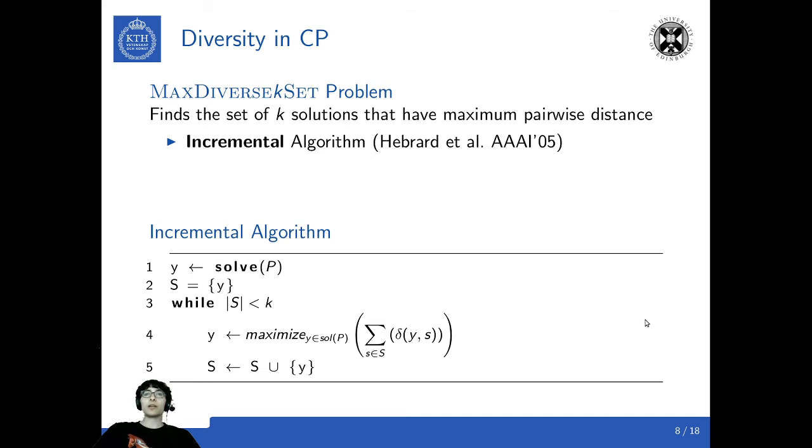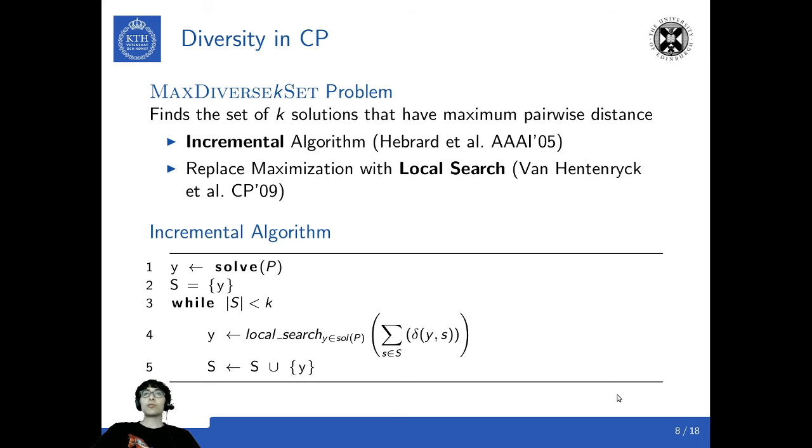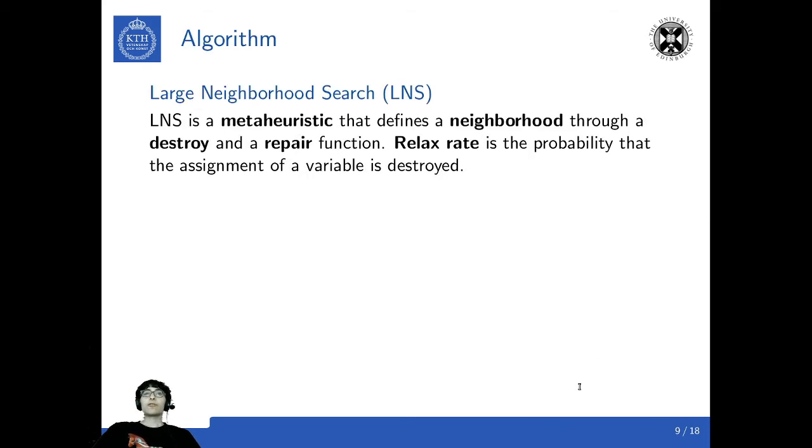To improve the scalability for an application that requires a large number of variants, another approach replaces the maximization step with a local search. DivCon uses large neighborhood search, that is a meta-heuristic that defines a neighborhood through a destroy and repair function.